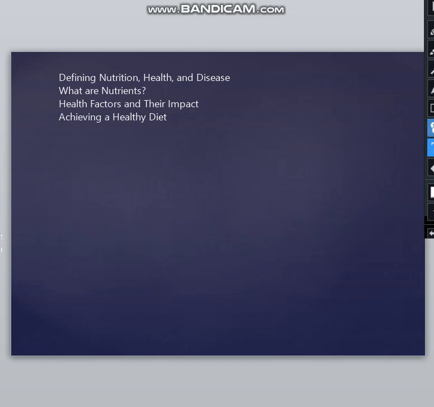What are the main sources from which we can get carbohydrates? The main sources are grains, milk, fruits, starchy vegetables like potatoes, and also non-starchy vegetables. But those non-starchy vegetables will have carbohydrates in small amounts. I will just write it down for you. The sources of carbohydrates: grains, milk, fruits, starchy vegetables, and non-starchy vegetables.